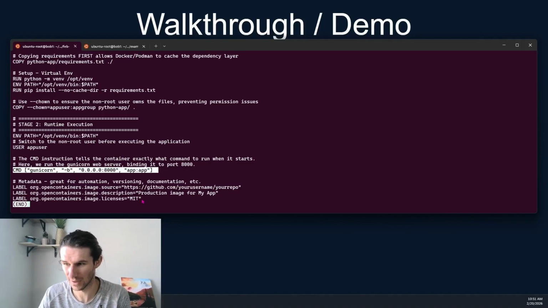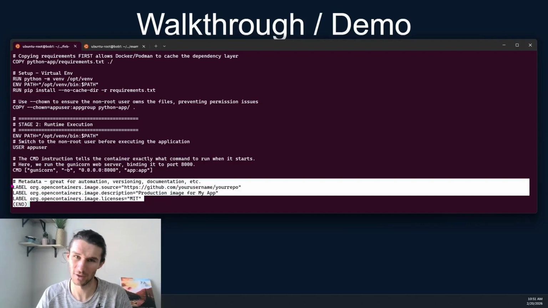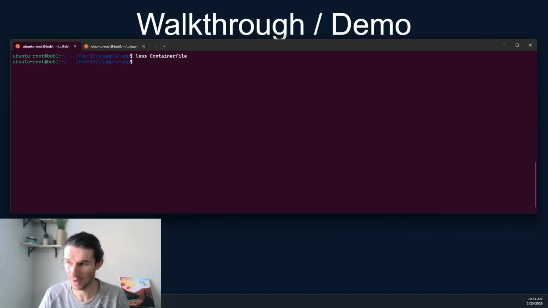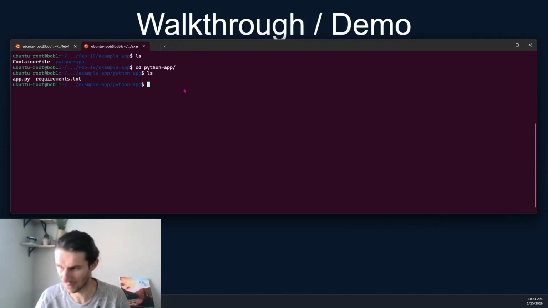And this final bit are just some labels that is a good practice to get into when you're building Docker containers. It's going to make you feel more professional and ready for a production environment. This helps a ton with versioning and documentation and other things like that. So there's our Docker container, or excuse me, our container file. See, we say them back and forth, container file, Docker file, they're the same thing.